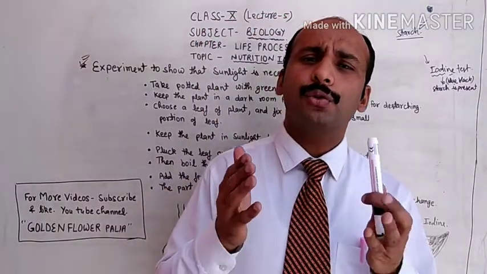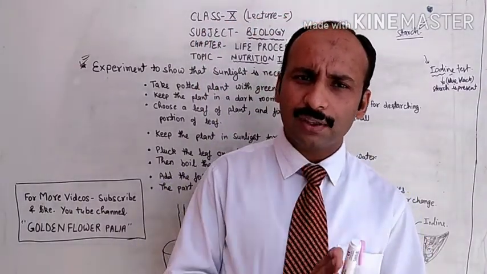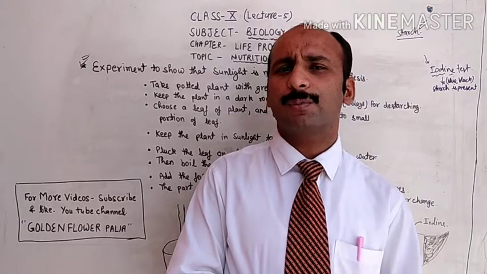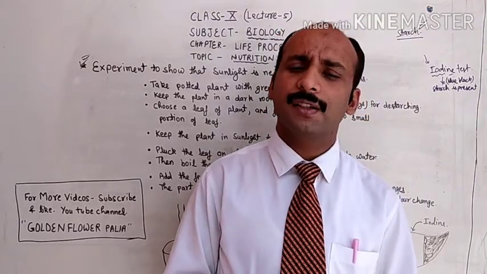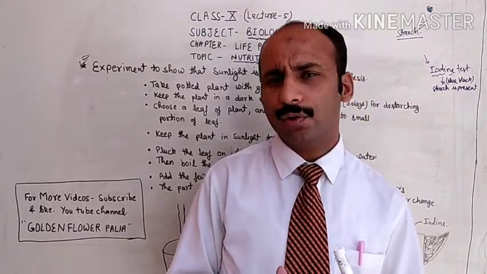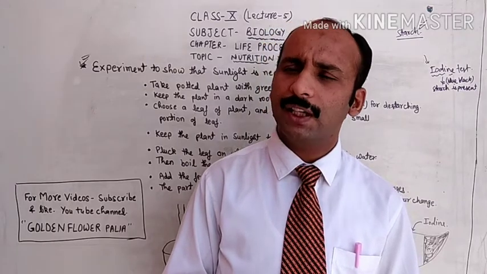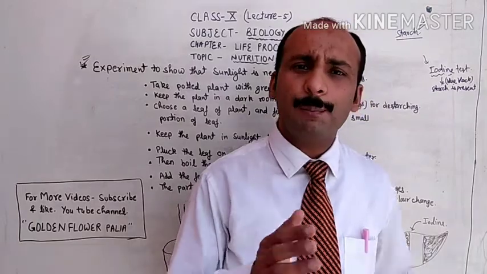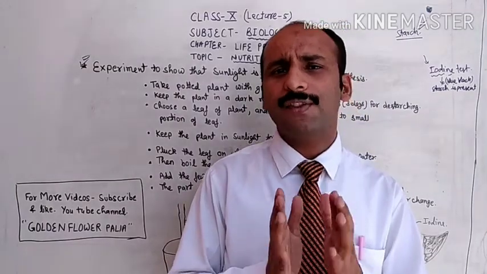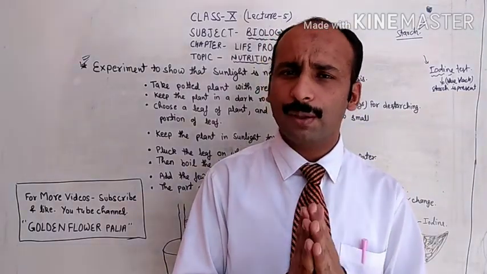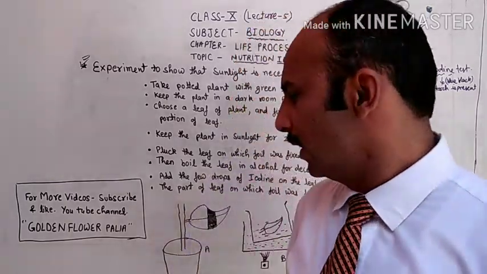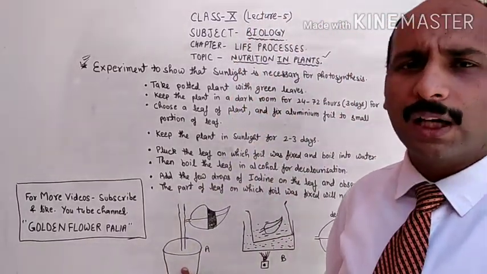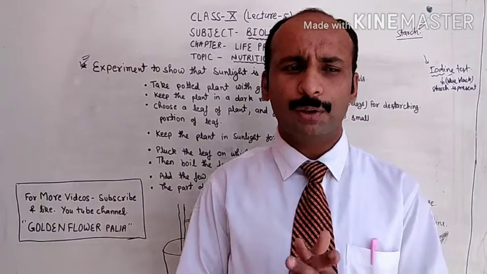You have to show that without sunlight, the photosynthesis process will not take place. So for that, what do you have to do? You have to take a potted plant in which green leaves are present. Potted plant means एक गमले में लगा हुआ पौधा आपको लेना है.